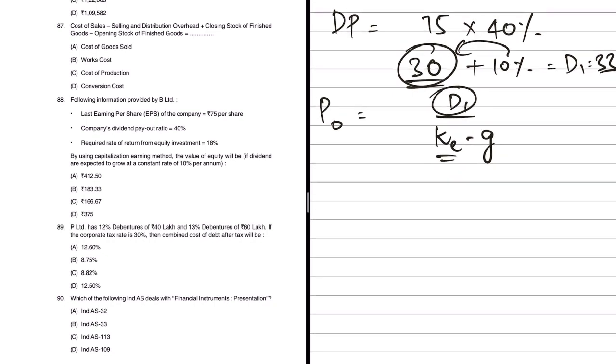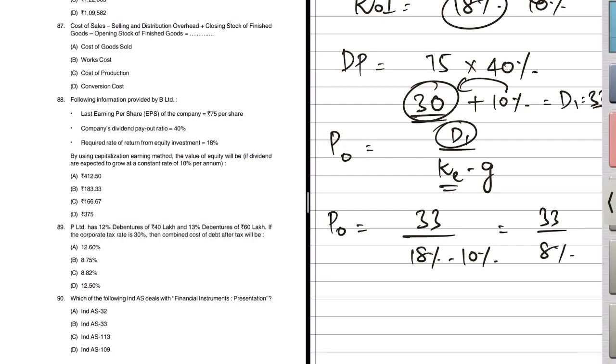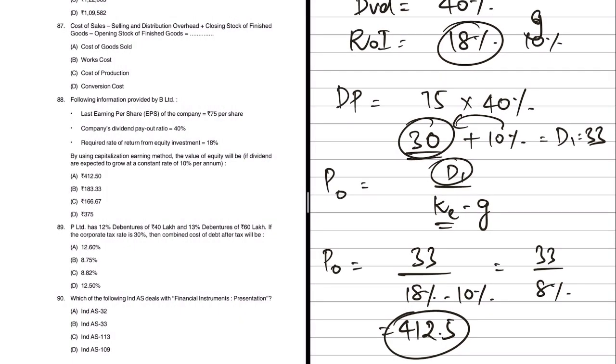So now that we have that, we can easily find out the price of the share. So P0 equals 33 by K is 18% minus growth rate is 10%. So this will be 33 by 8%. So that will be the price of the share. So 33 divided by 8% is nothing but 412.5. So the value of equity in this case is option A.